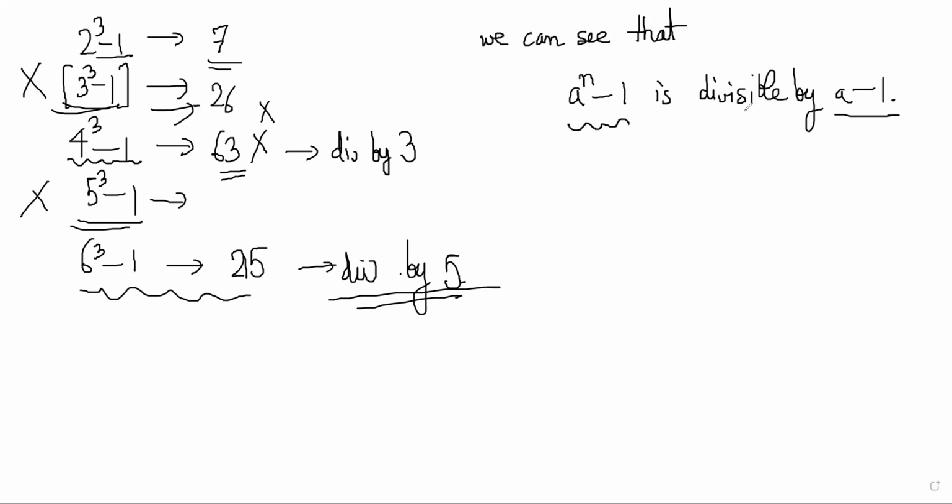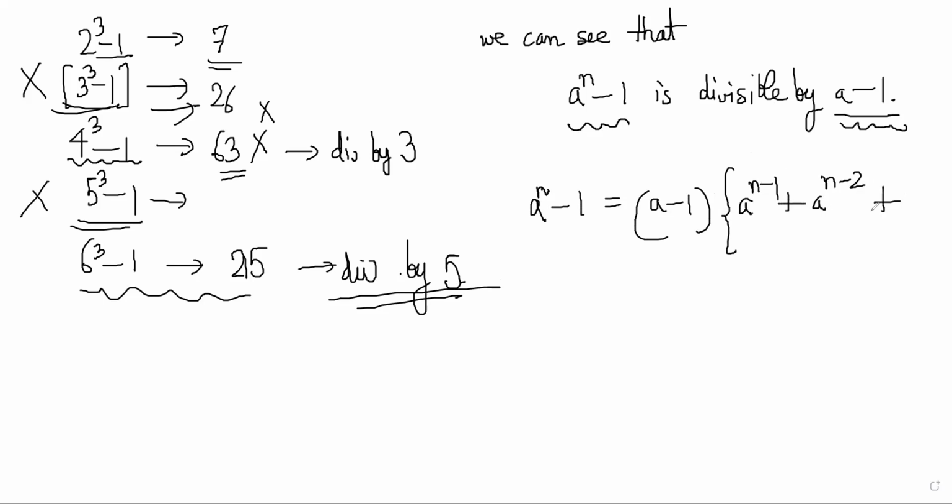Obviously, a power n minus 1 is divisible by a minus 1. Why is that obvious? Because you have an expansion like this. A power n minus 1 is equal to a minus 1 multiplied by a power n minus 1 plus a power n minus 2 plus so on till a square plus a plus 1. So this is an algebraic identity. You can actually just multiply it out and confirm it.